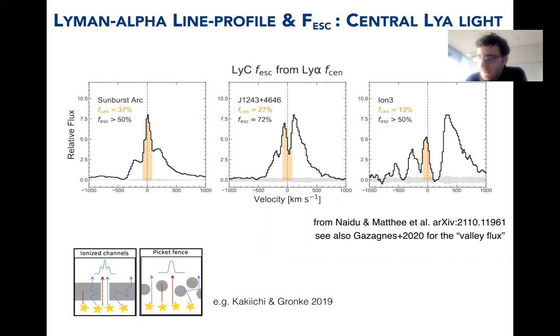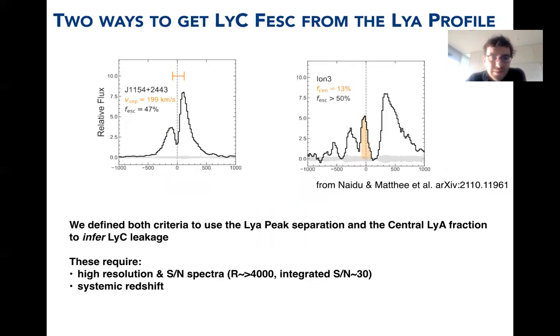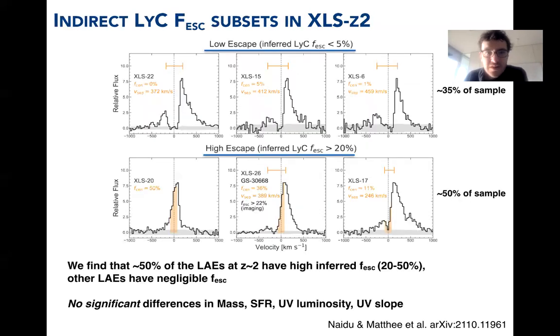It's very unclear how to use this double peak separation for these kinds of systems because there are more than 2 peaks. So therefore, we introduced a new metric called Lyman-alpha f-cen, which is the central Lyman-alpha flux. It's really just the flux at the center divided by the total Lyman-alpha flux. Very simple. By combining the peak separation and the central Lyman-alpha flux, and calibrating that to low redshift analogs with very clear measurements of ionizing photon escape, we calibrated the Lyman-alpha profile to infer the ionizing photon escape fraction and applied that calibration to our survey.